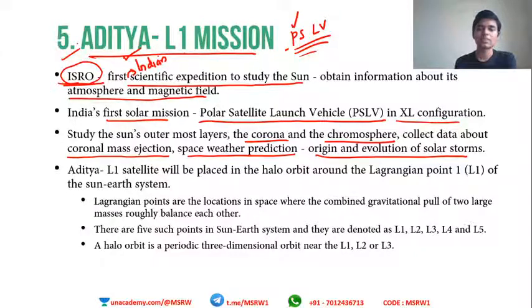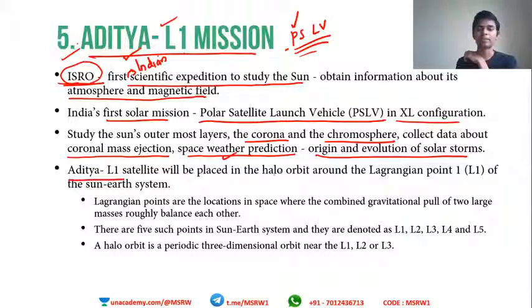So what is space weather prediction? I have already told you there is something called the solar wind. This interacts with the magnetic field of other celestial bodies, including Earth, and this interaction causes various phenomena. This is known as space weather. In order to predict the coronal mass ejection, which is a result of fusion and fission, and finally to study the evolution of solar storms, Aditya will be sent to space.